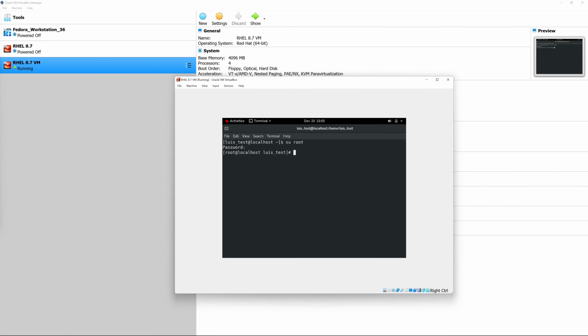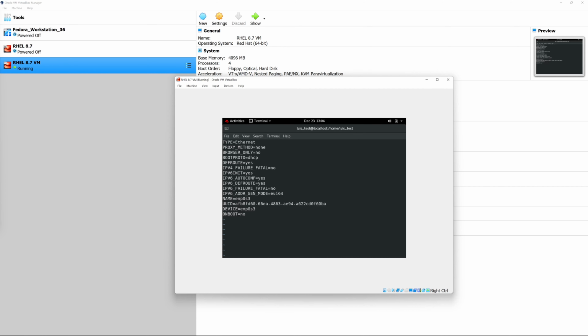Now that we're root, we're going to actually adjust the file for that particular network interface that was disconnected, and we're going to make sure that it's connected when the computer boots up. And we're going to launch VI in order to make the changes to this interface. And the path is /etc/sysconfig/network-scripts/ifcfg-enp0s3. And remember, enp0s3 was the name of my network interface, and we got that using the nmcli command.